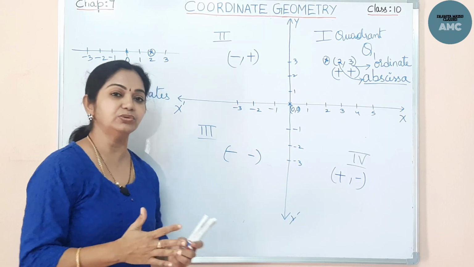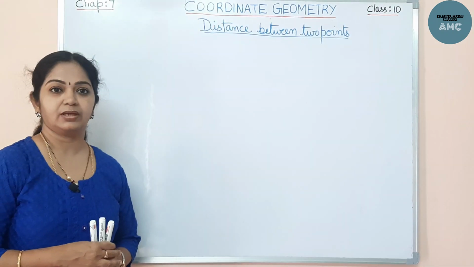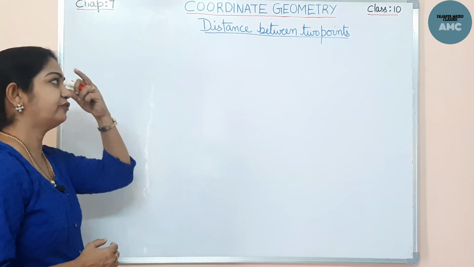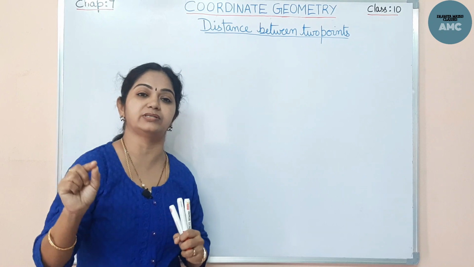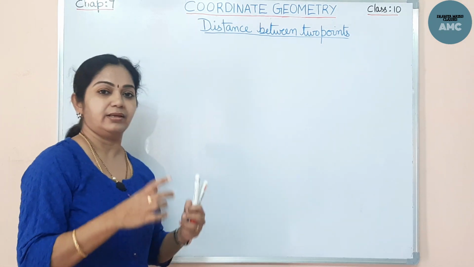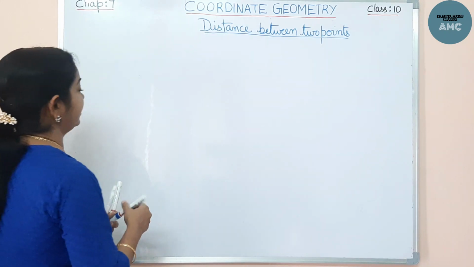Now we will do the application of coordinate geometry. Quickly pause the video, note it down. Now the application of coordinate geometry: we want to find the distance between 2 points in the coordinate system. Okay, the distance between 2 points. For you to explain, I'll take an example here.